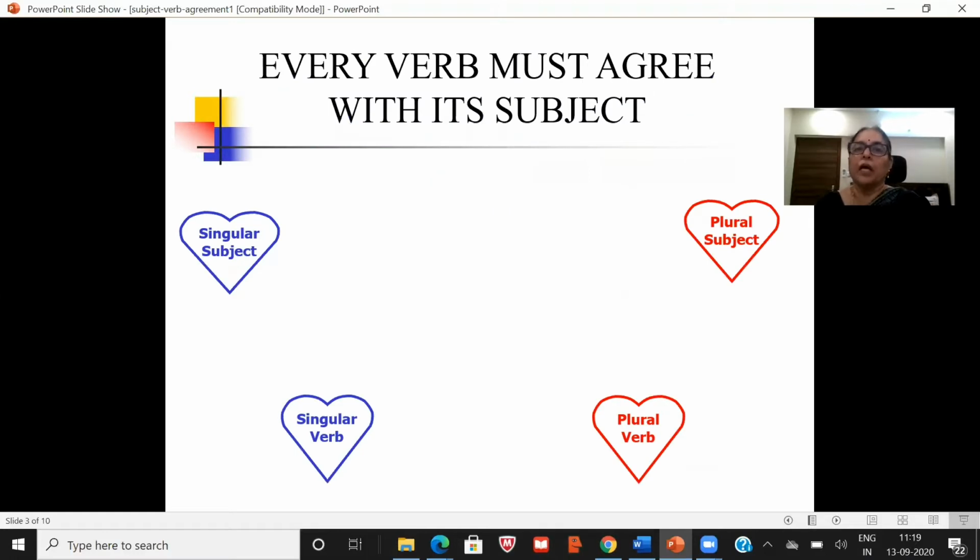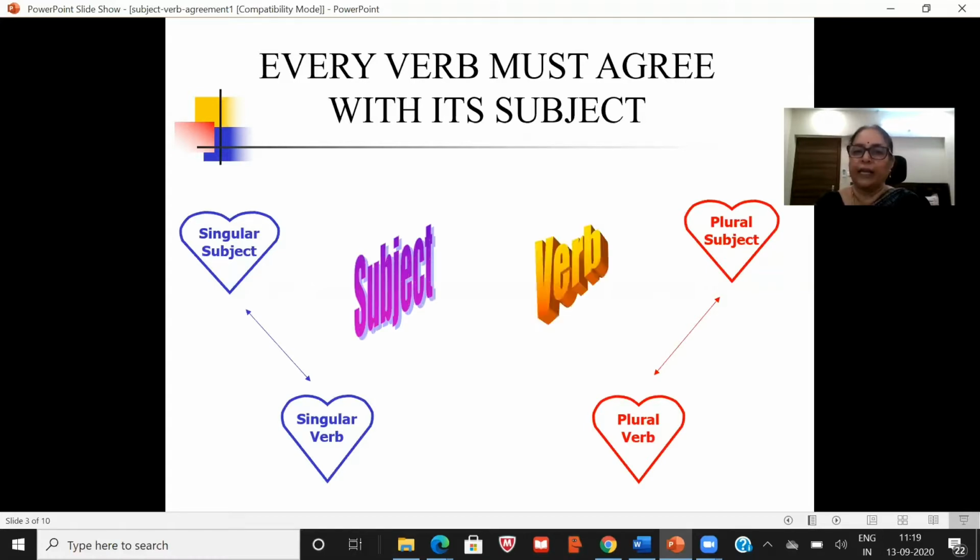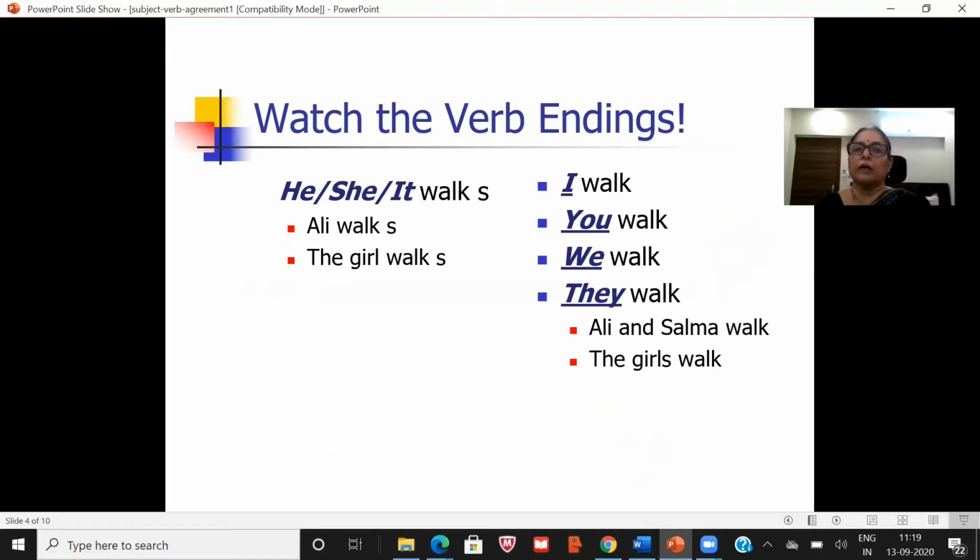Now, every verb must agree with its subject. So what do you have to do? If the subject is singular, the verb also should be singular. If the subject is plural, the verb also should be plural. Only then will the sentence be perfect. Now, just look at these examples and you can understand it in a better way.